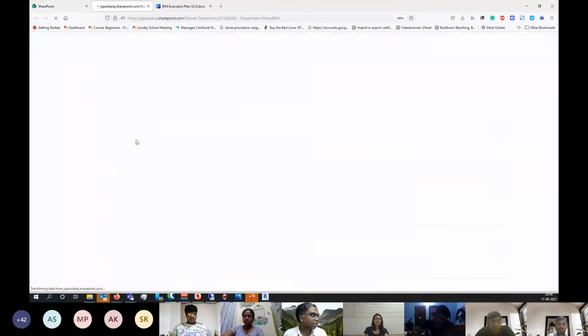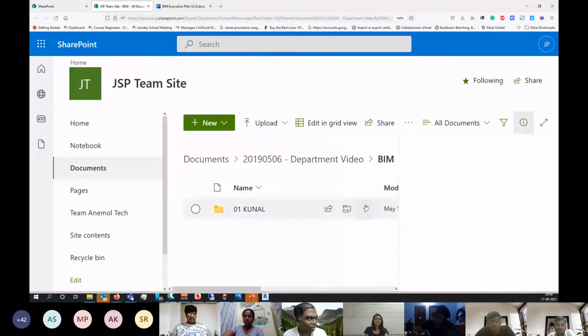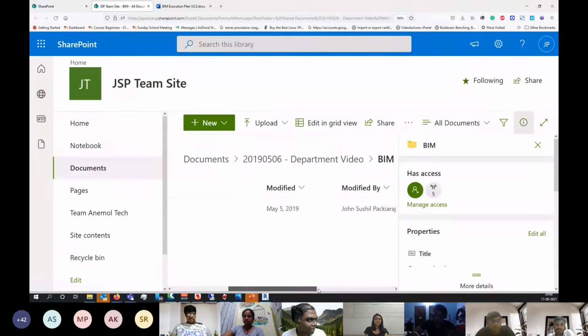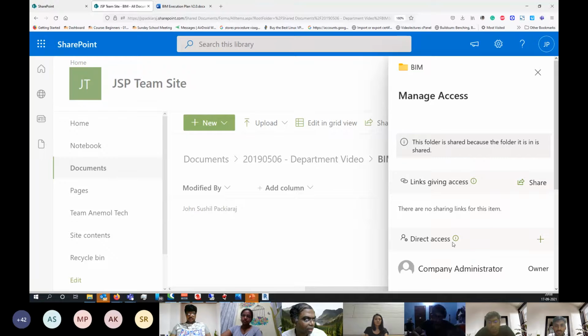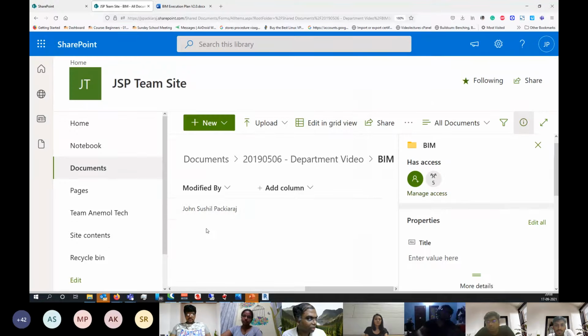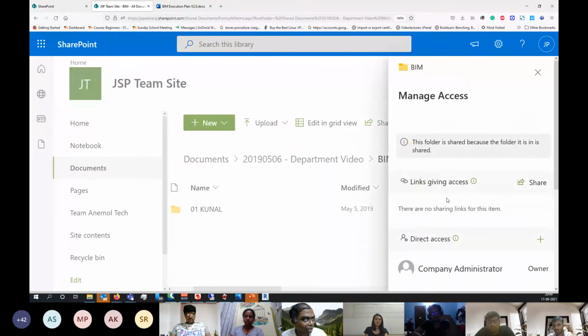This is of course the paid version. Here what happens is we can manage access: who is going to work with what? Sometimes, for example, there is one student who just passed out, Kunal. He used to work with me, in fact with a lot of our faculty members. So he was what I call one of the key members.